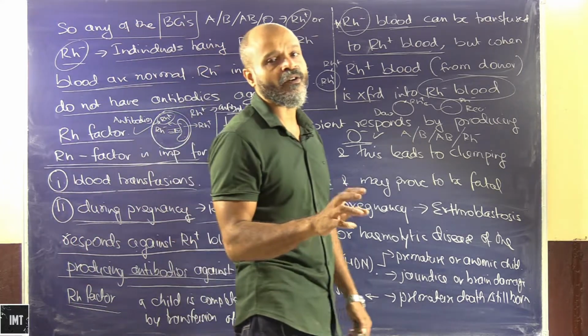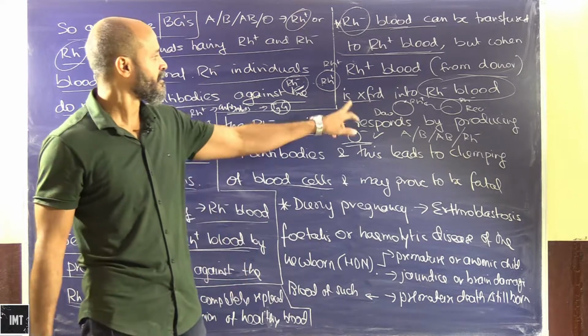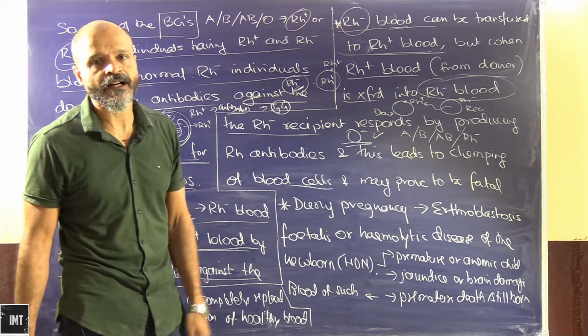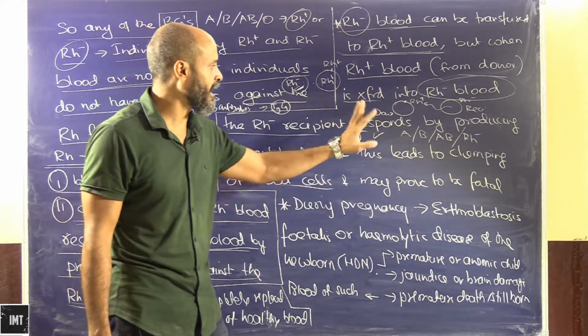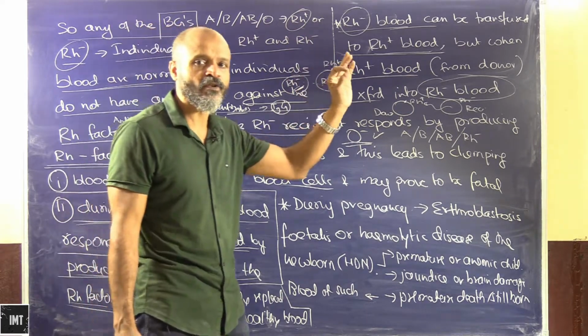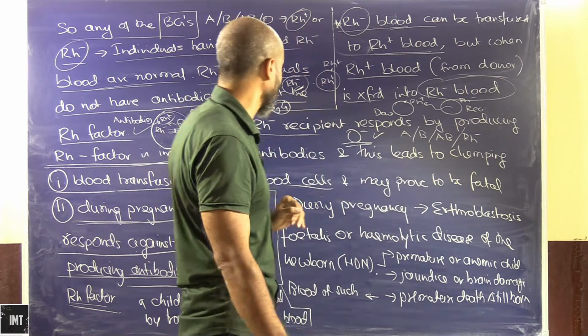But the plasma of the donor is so diluted with the blood of the recipient that there is hardly any impact. That's the reason O negative is a universal donor. O negative can donate blood to anyone without causing any complications.